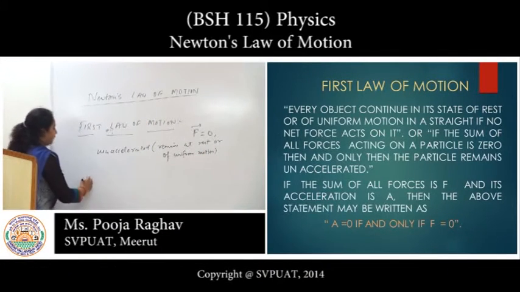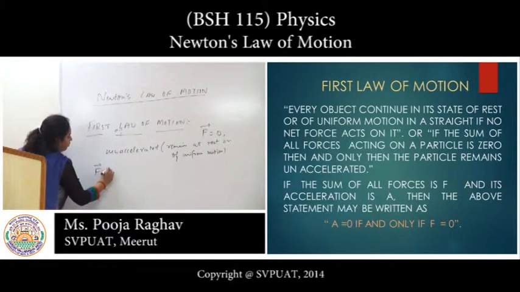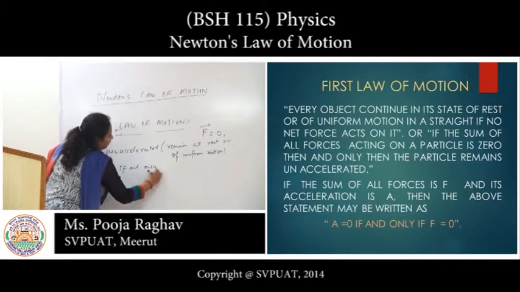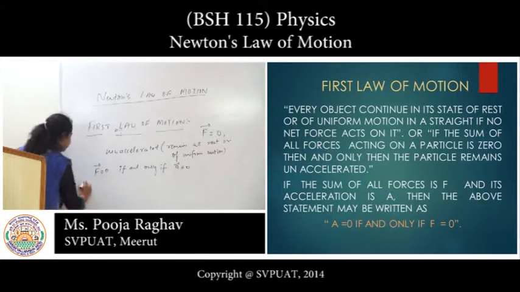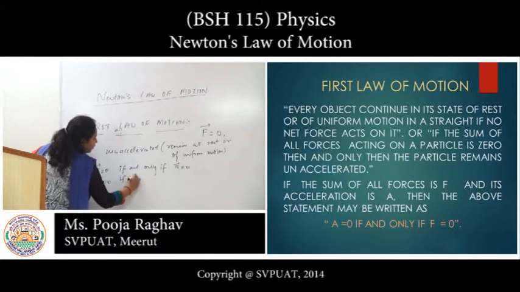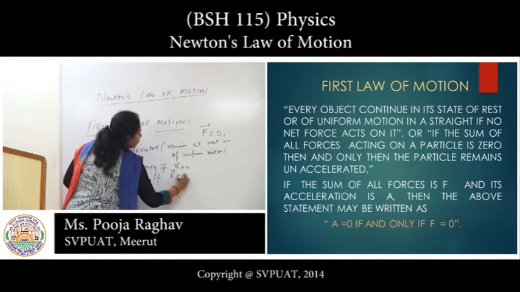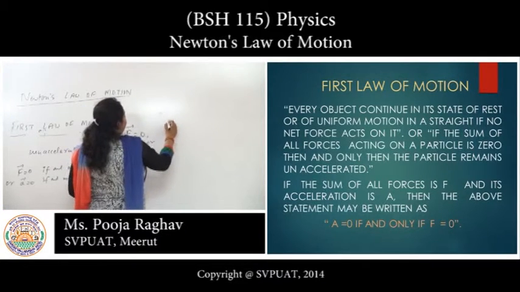The above statement may be written as: F equals 0 if and only if A equals 0, or we can say that A equals 0 if and only if F equals 0. The other statement is: a particle